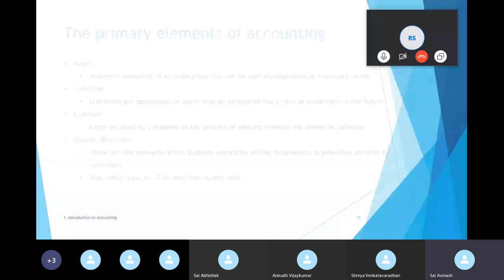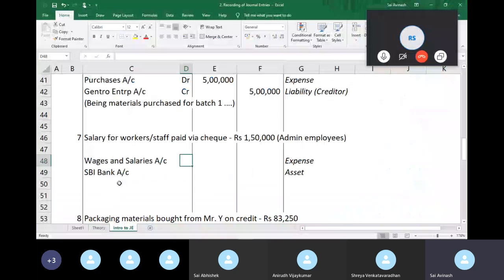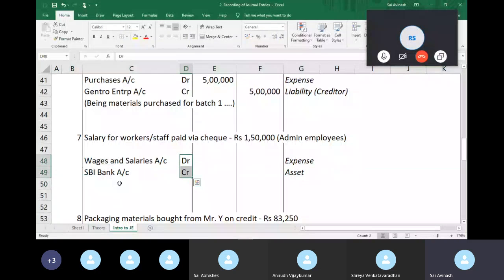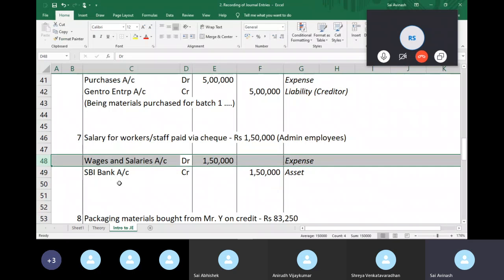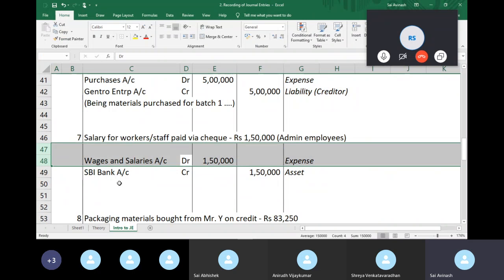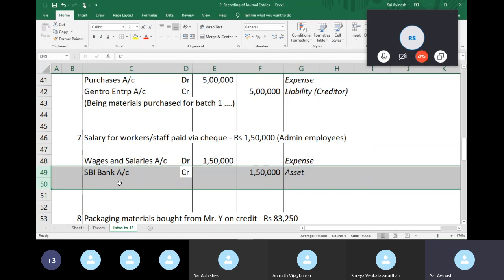So back to the rules. When expenses increase, you debit. And when my asset is decreasing because I'm paying them, I credit. That's the third step, which means 1,50,000 in the debit column and 1,50,000 in the credit column. So the format of a journal entry will typically have you write the debits on the top of the journal entry and the credits in the bottom.